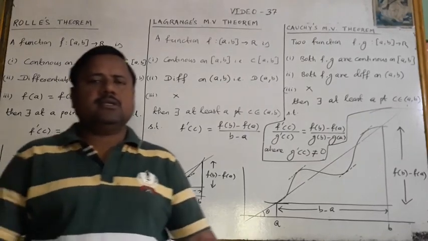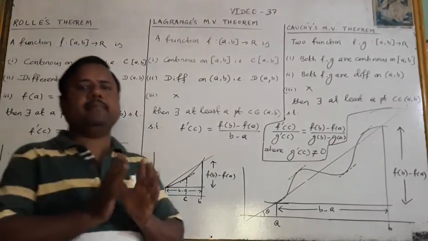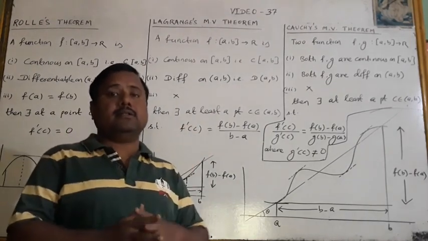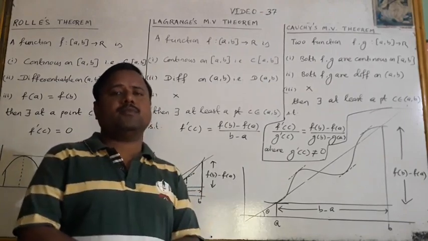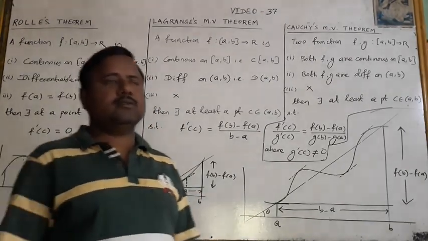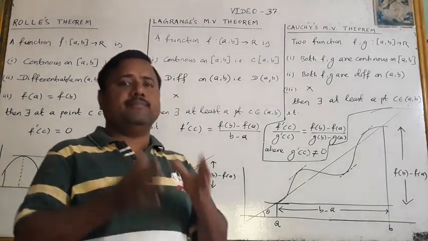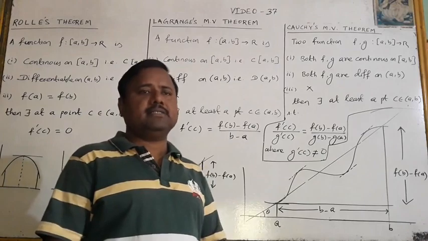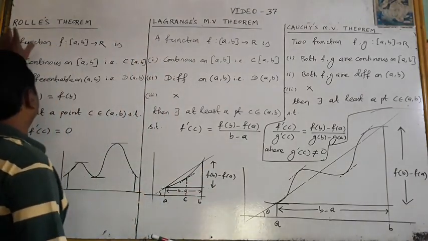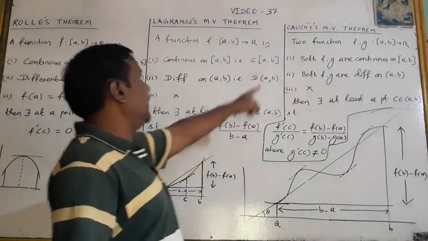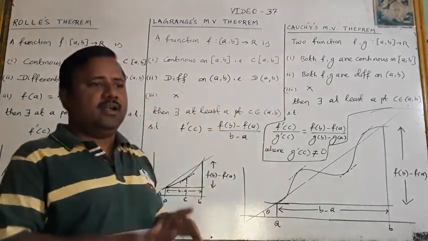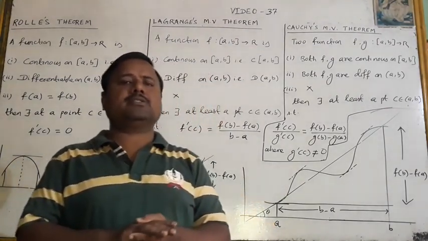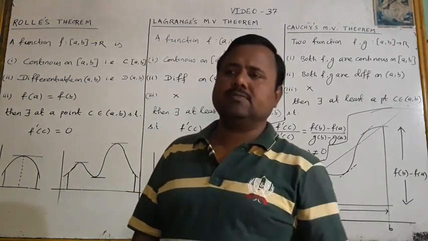Today we will discuss a very important chapter. There are three very important theorems in differential calculus. Those theorems are the basic things, and three great mathematicians named Rolle, Lagrange, and Cauchy invented these theorems. These are the three important pillars of differential calculus.